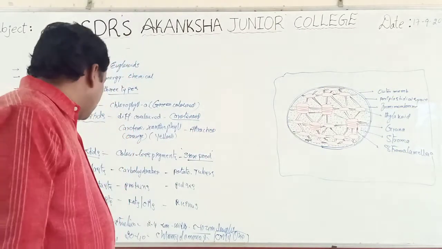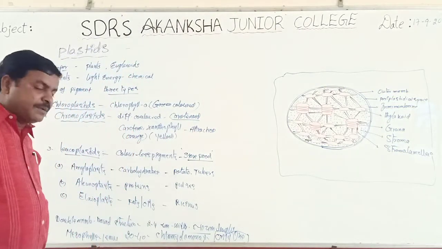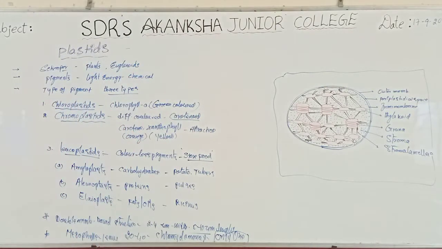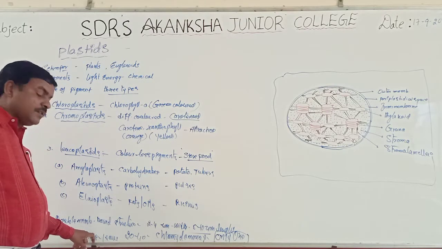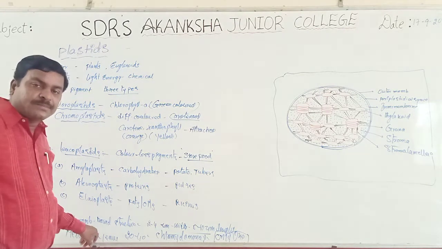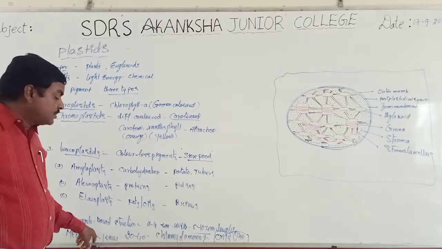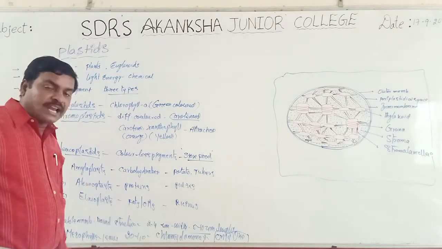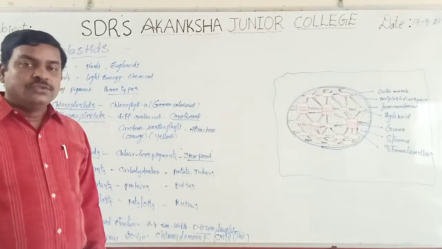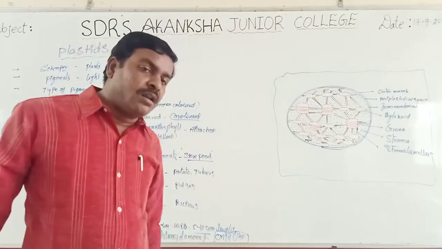So chloroplast is a double membrane bound structure, and generally 20 to 40 chloroplasts are present in each mesophyll cell, but only one is present in Chlamydomonas.